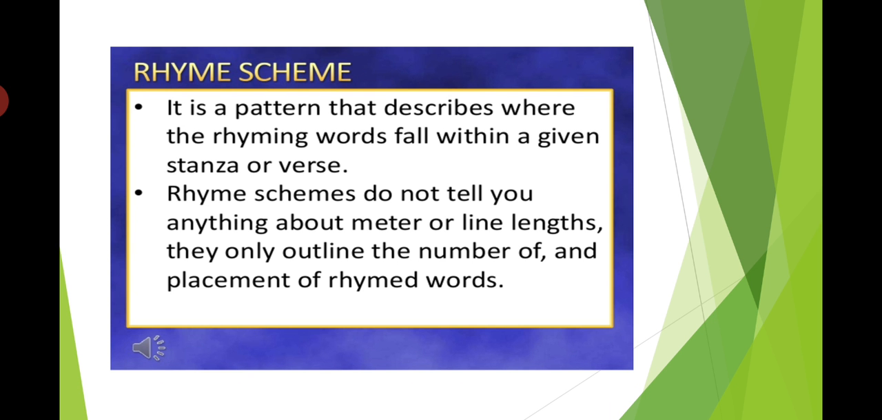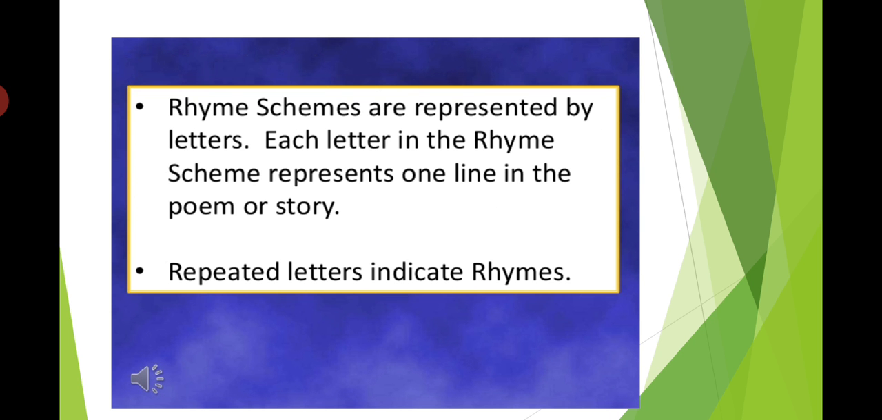Now rhyme scheme. It is a pattern that describes where the rhyming words fall within a given stanza or verse. Rhyme schemes do not tell you anything about meter or line lengths. They only outline the number and placement of the rhyme words. So basically it is the pattern of the rhyming words, whether the rhyming words are coming together or alternately. This is the pattern that we call rhyme scheme.